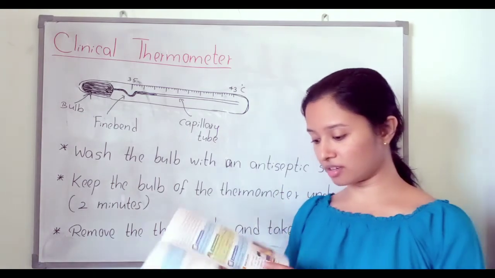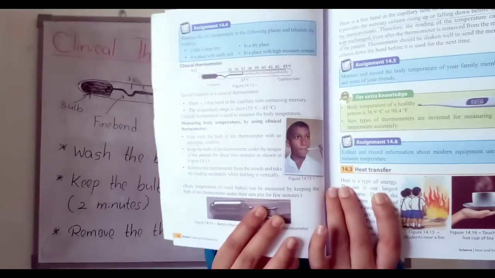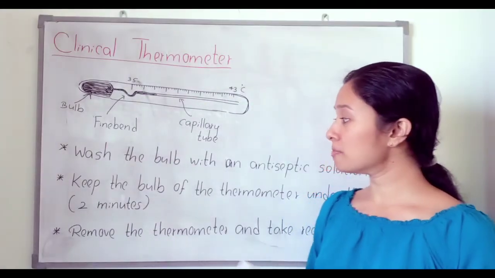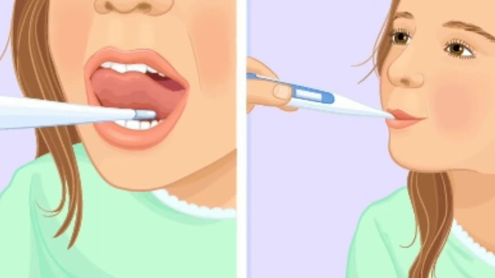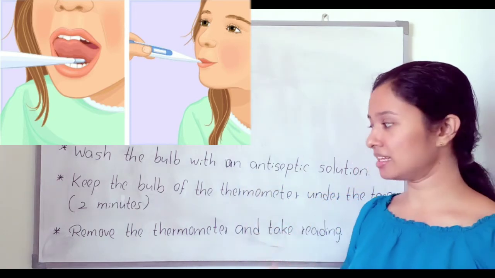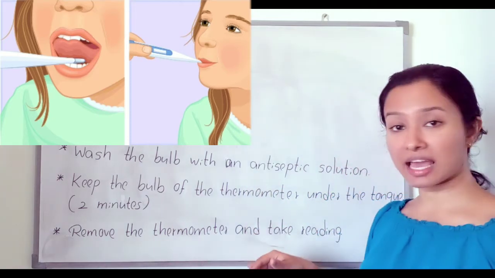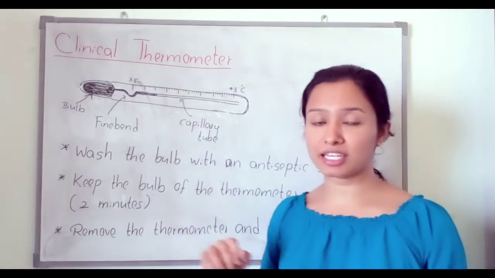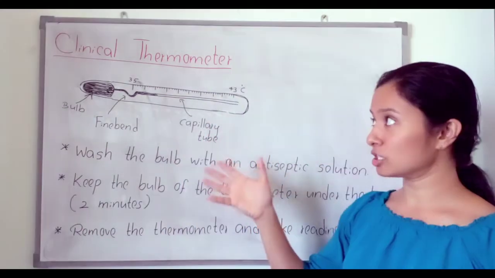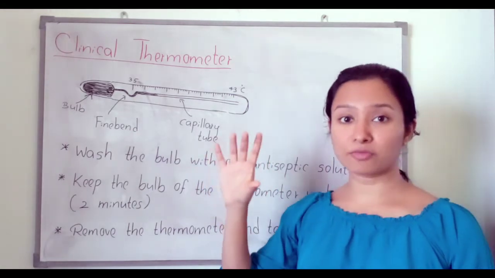There is a figure. As in the figure, we have to keep the bulb of the thermometer under the tongue for 2 minutes. Then remove the thermometer and take the reading by keeping it in a vertical position.